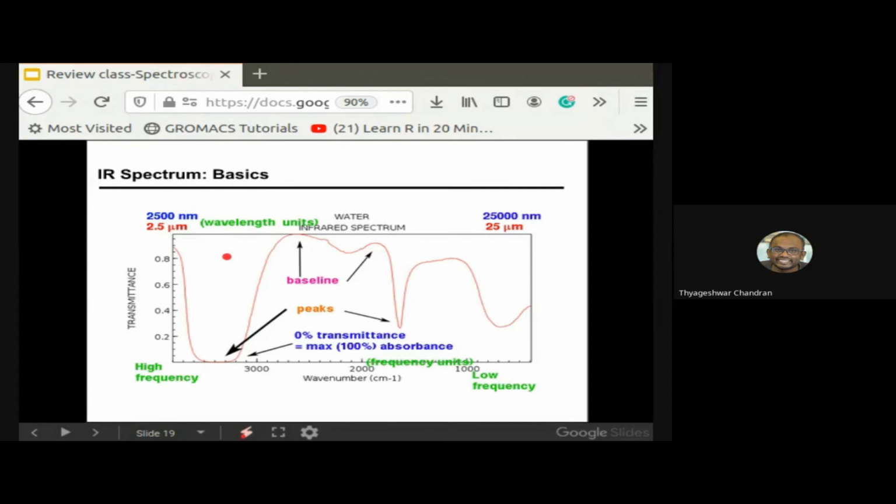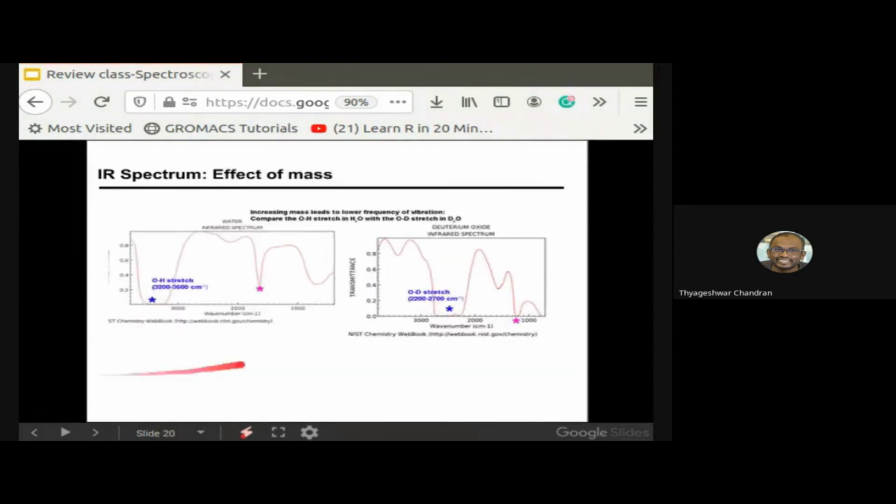I have included one slide here actually. Let me come to this second slide. Yeah, this answers your question. What you are seeing here is deuterium oxide. This particular stretch, 3200 to 3600, corresponds to the OH. It corresponds to the vibration of this OH, and this 2200 is because the mass of the deuterium is almost like 200 times more than that of the hydrogen.